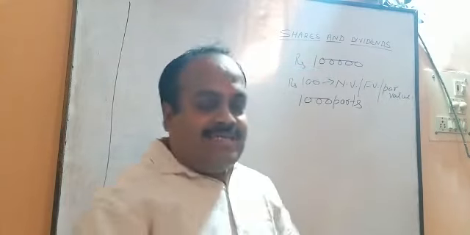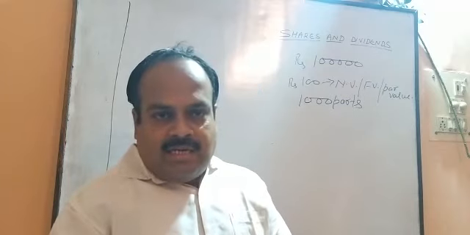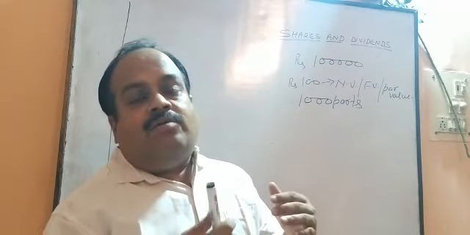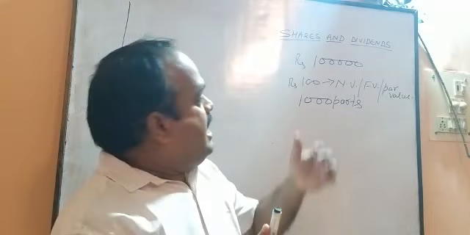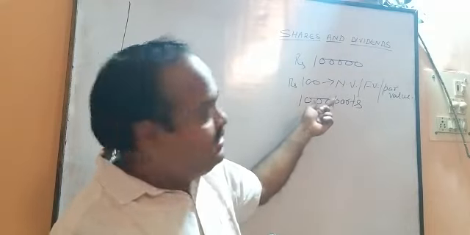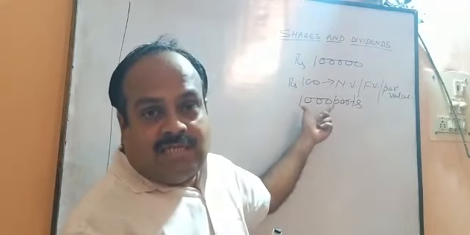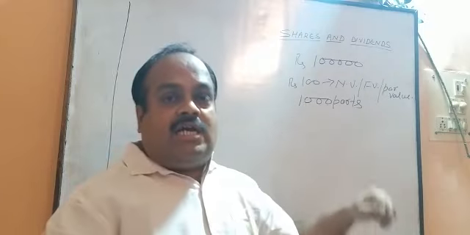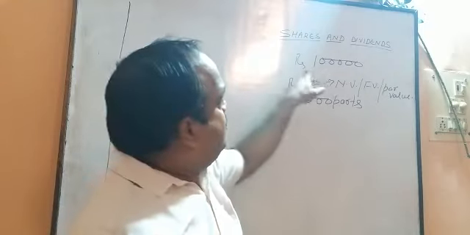So the original price of a company's share is considered as face value. How many shares are there? 1,000 shares are there. Each share has its nominal value 100 rupees.